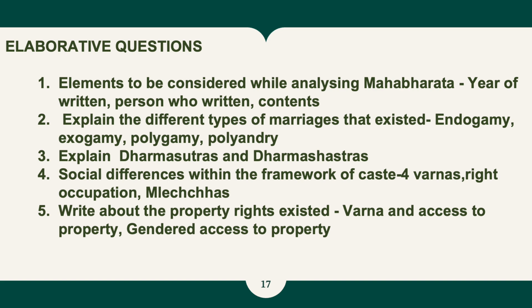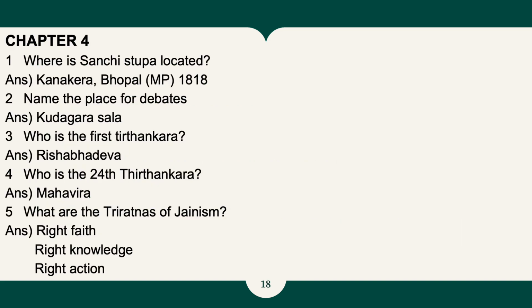In this you have to focus on points like the Varna system and access to property, and gendered access to property. It's like only some women had the right to property, that is the wealthy women had the right to property. Generally only males had access to property. So all these points should be covered while addressing this question. These are the MCQs for chapter 4.